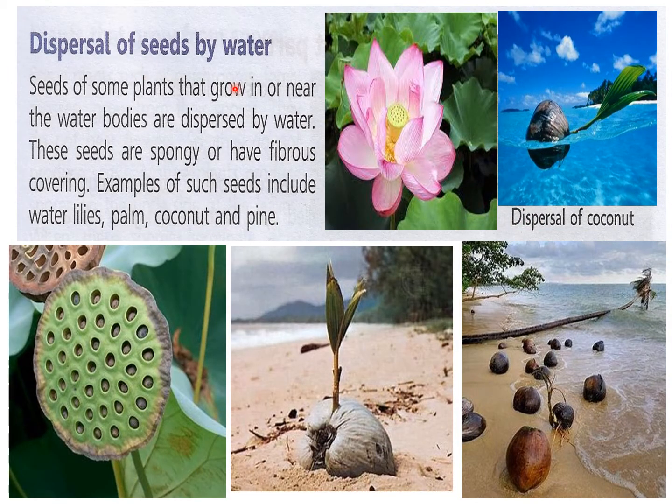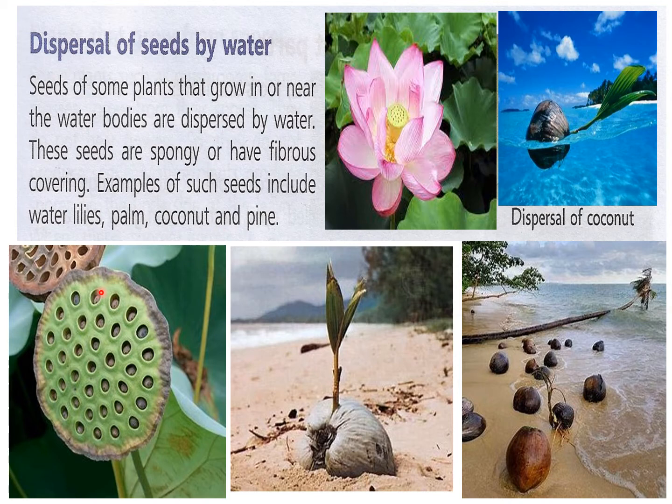Now the next agent is water. Seed dispersal by water. Seeds of some plants that grow in or near the water bodies are dispersed by water. Naturally, there is this natural thing present to disperse their seeds. So if they are growing near the water or in the water like lotus or water lily, then the seeds are dispersed by water. These seeds are spongy or have fibrous covering. Examples of such seeds include water lilies, palm, coconut and pine.